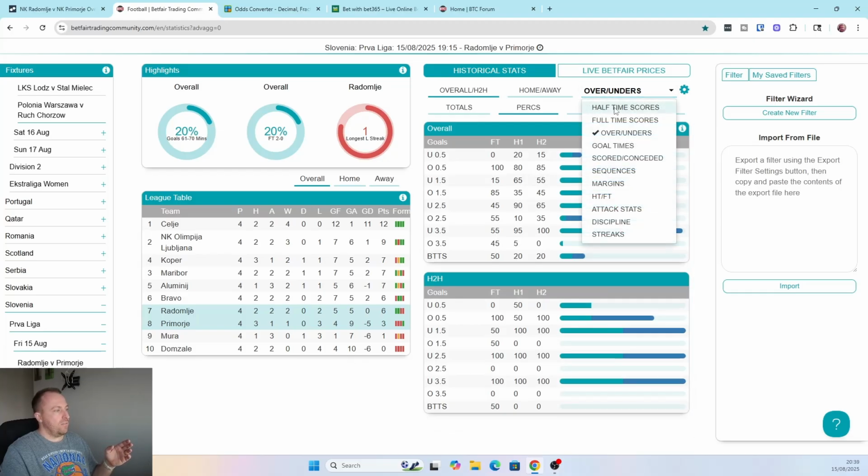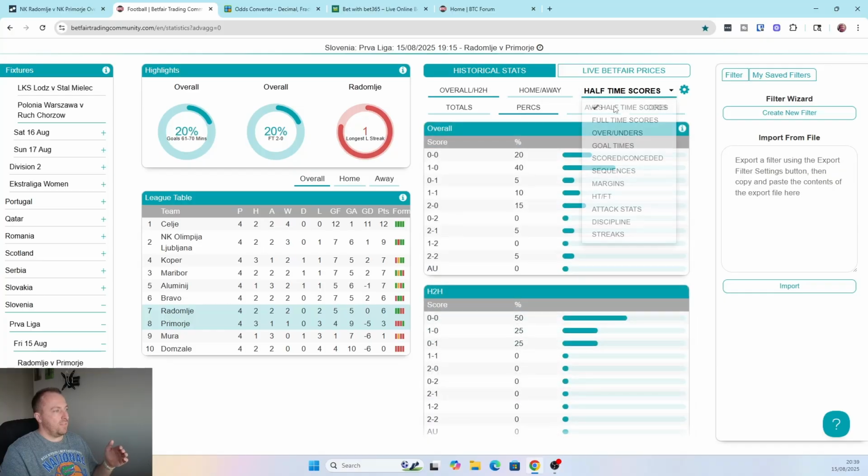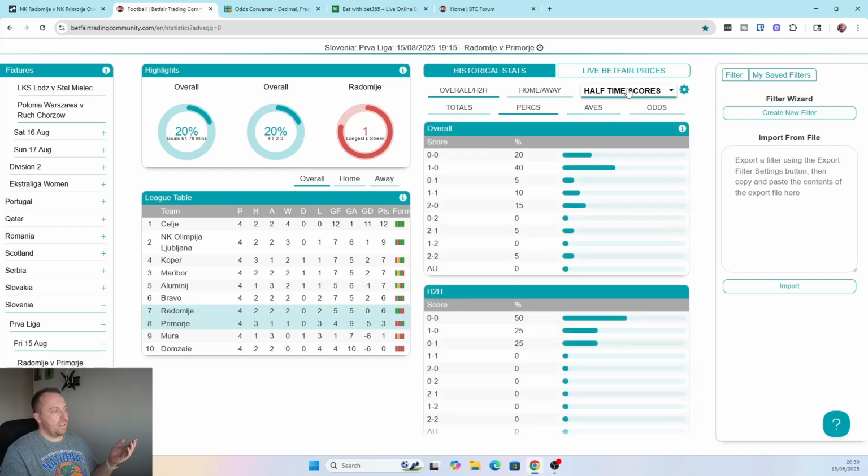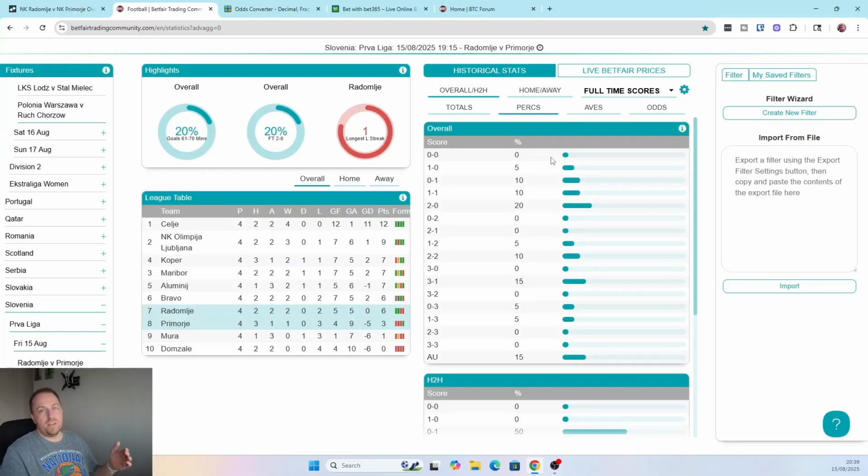And also know that when it has been a halftime score, the full-time score has not been 0-0. So look, half-time score 0-0, 20% of the time. Full-time score has not been 0-0. Okay, so again, it's using that pre-match software from BetfairTradingCommunity.com, using some in-play stats as well. Kind of double barrel, really, with these.